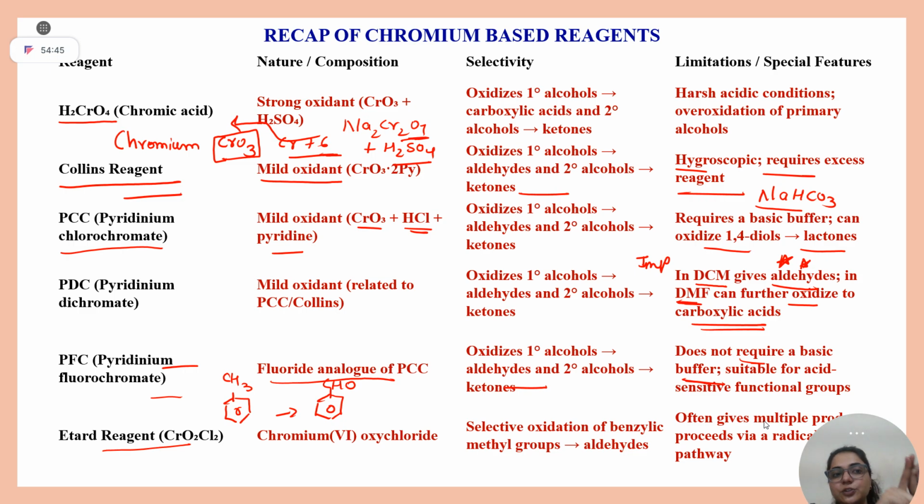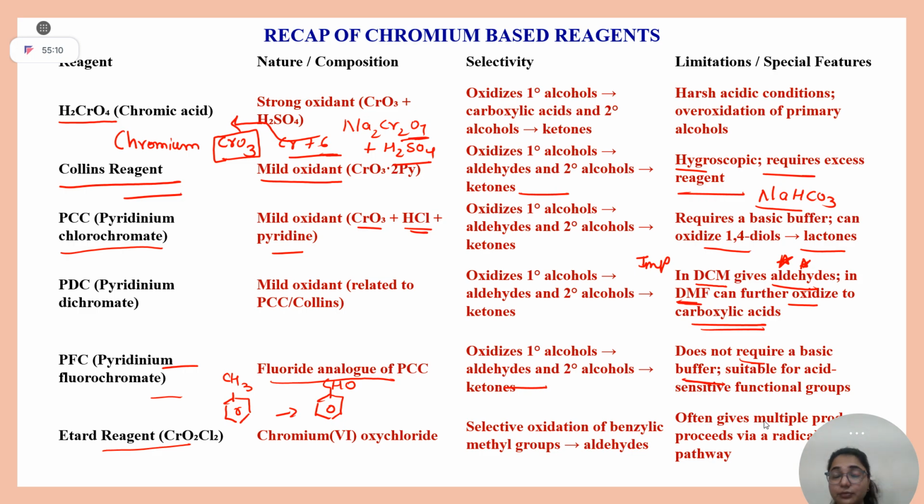Okay, let's start with chromic acid. Chromic acid is your CrO3 plus H2SO4. Other ways to form chromic acid is Na2Cr2O7 plus H2SO4 or K2Cr2O7 plus H2SO4, right? They will give you chromic acid. Their selectivity is they will directly change your alcohol to the maximum oxidation state.